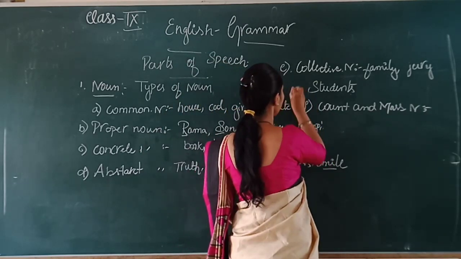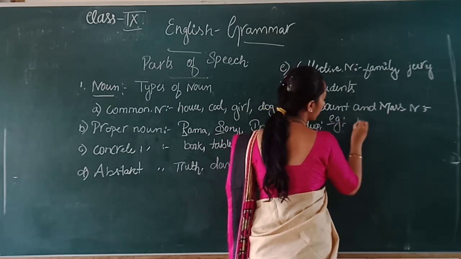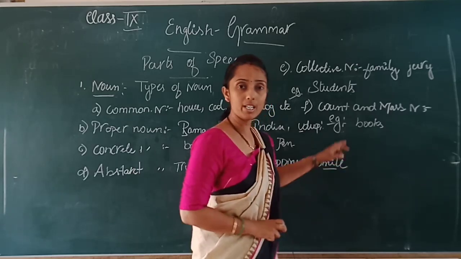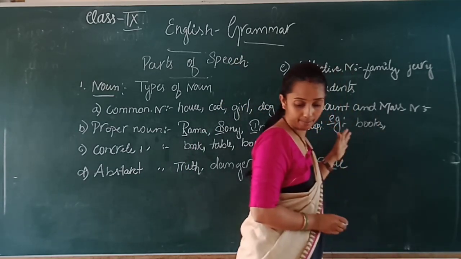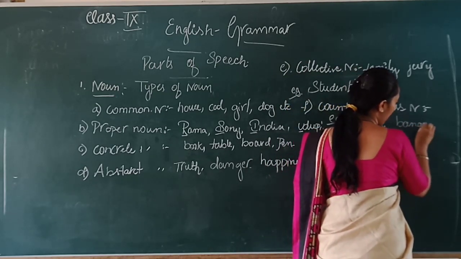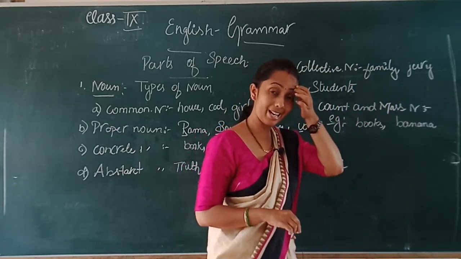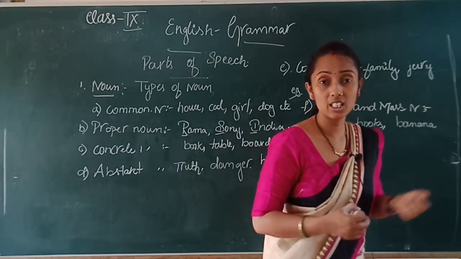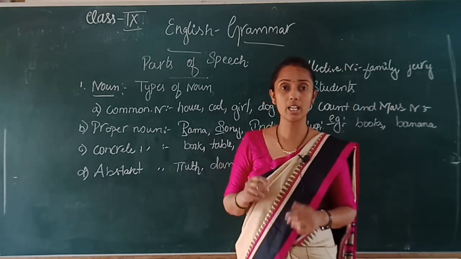Example, books. Can you count this? Yes, books you can count. Then banana, you can count. Then the others: cherries, in a basket cherries are kept, or chilies.